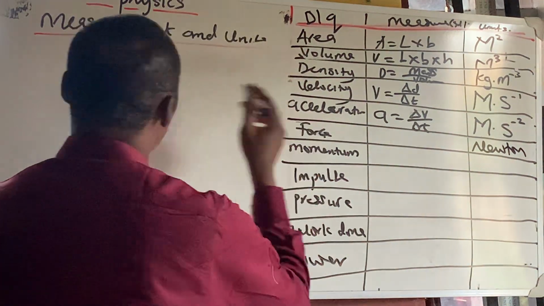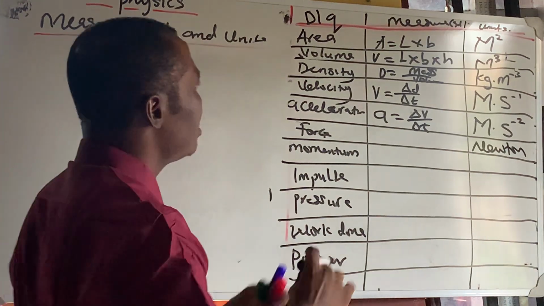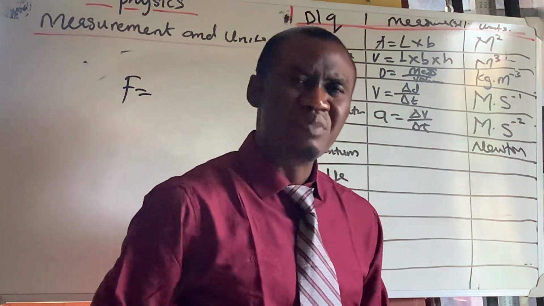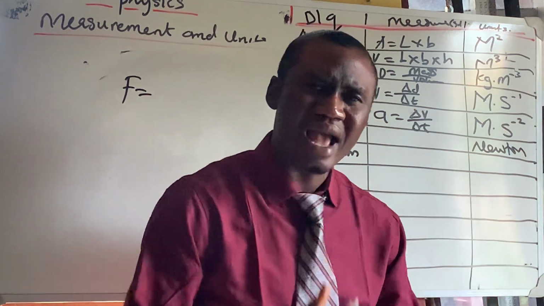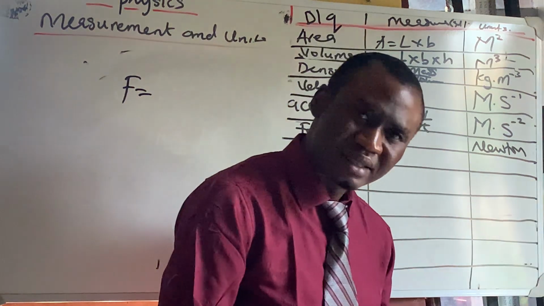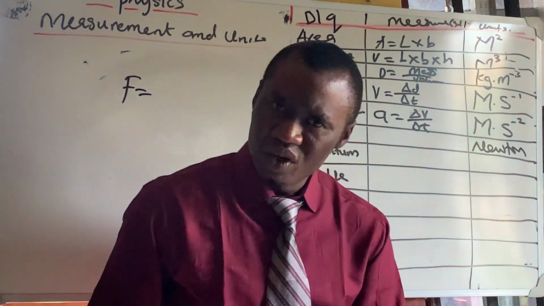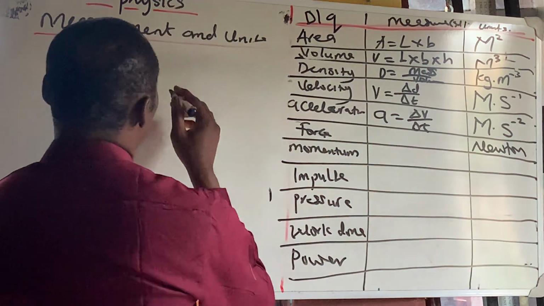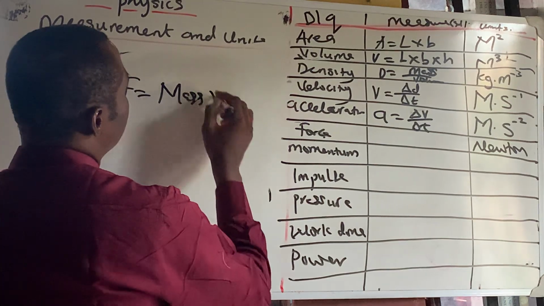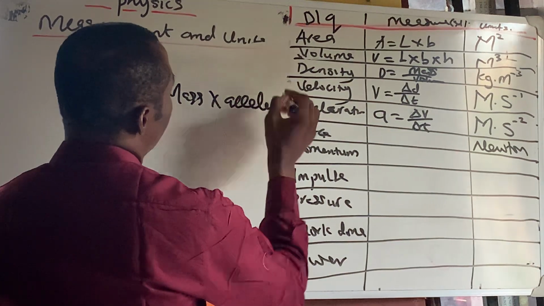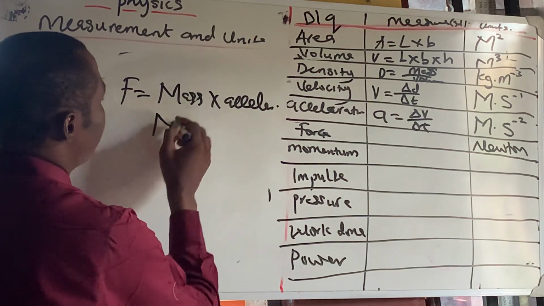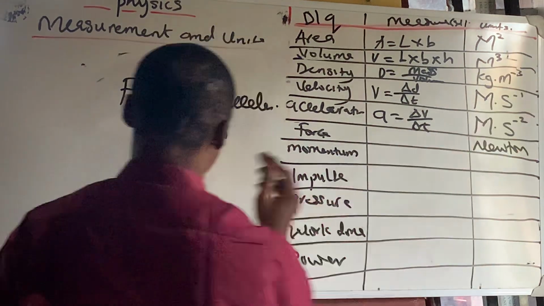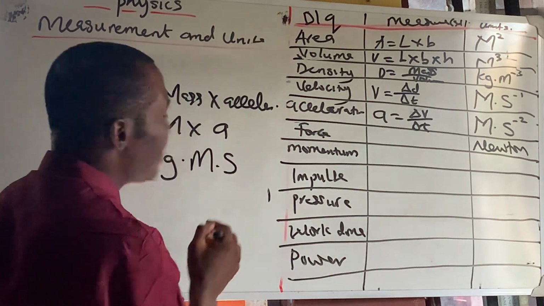But now we want to look at force in terms of parameters like the kilogram, the meter and the seconds. That is the MLT: mass, length, and time. Mass, kilogram; length, meter; and time, which is seconds. Now, let's look at force. Force is mass times acceleration. So we say m times a. Now m is kg. Acceleration, pick it up there, is meter per second per second.